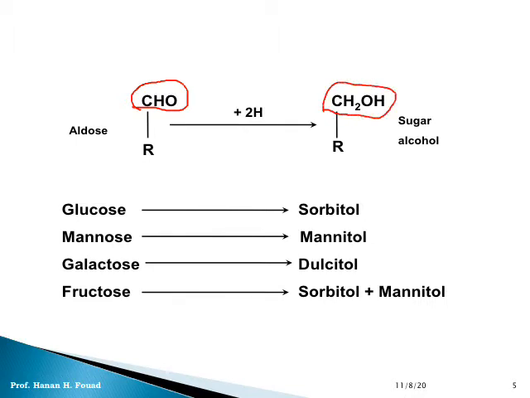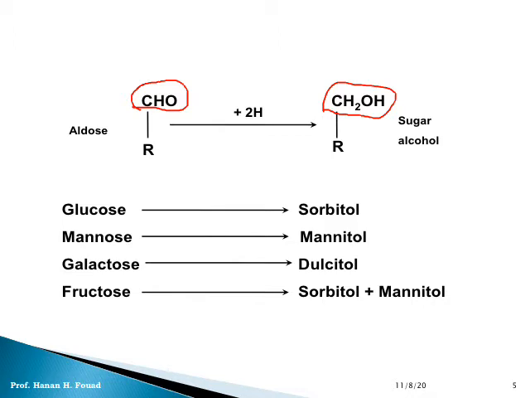This is an alcoholic group, or functional group, named primary alcohol group. So aldehyde group CHO, if we add 2 hydrogen atoms, you will get primary alcohol group.